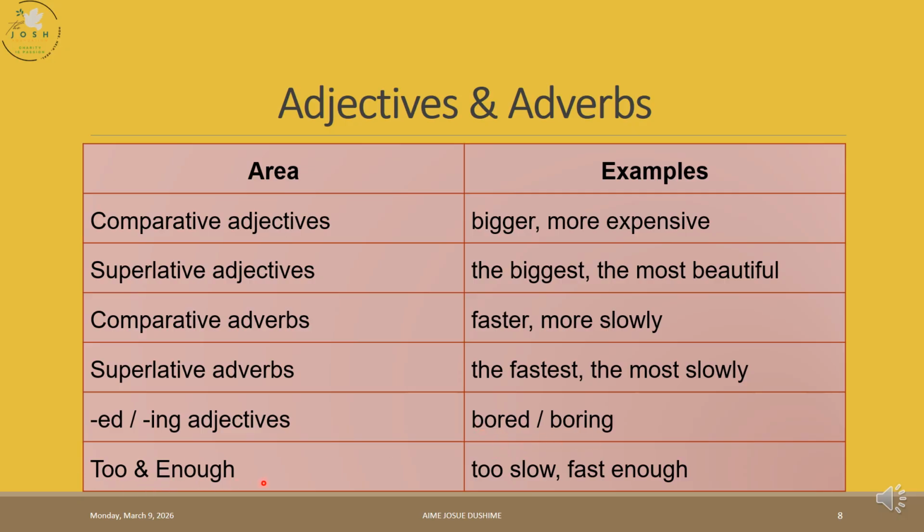Too and enough. We use too and enough to talk about the quantity or the satisfaction. Too is used to express an extreme thing. Enough means sufficient of something. Too slow means so slow. Enough means it is okay, sufficient.